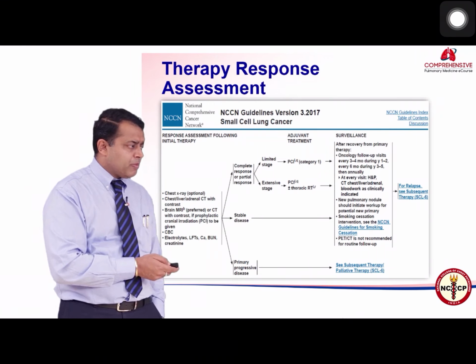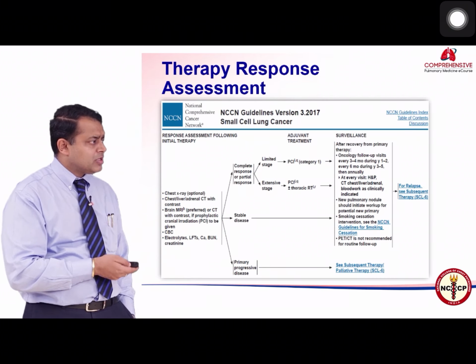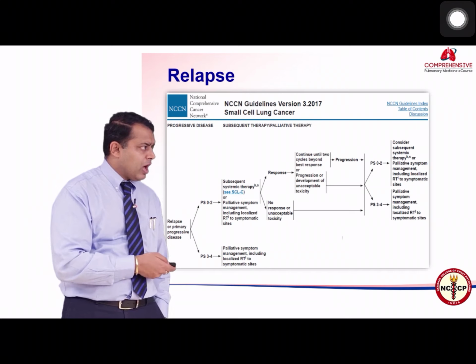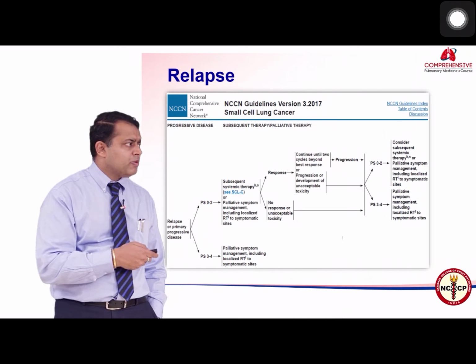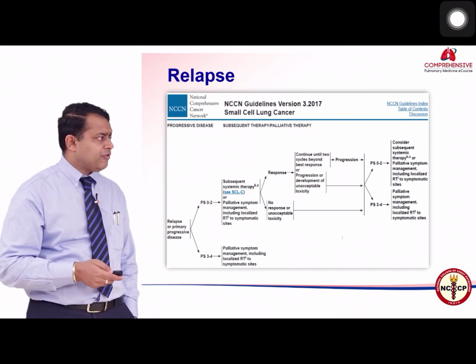For those who have primary progressive disease, generally there is not much to offer. They may be offered some second line chemotherapies. Those patients who relapse, they can be offered second line chemotherapies as is written over here, depending on their performance status and how they are faring.